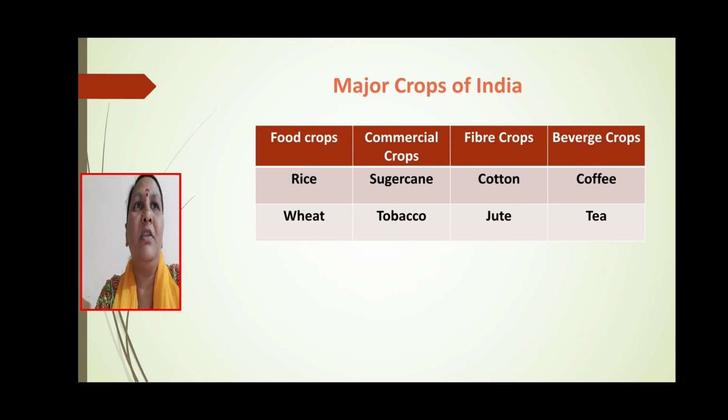Commercial crops are the crops grown for sale, that is sugarcane, cotton, tobacco, oil seeds, etc. Then fiber crops are the crops which provide raw materials for the textile industry; cotton and jute are the best examples. Coming to next one, beverage crops, which are used to produce stimulating drinks, that is coffee and tea.